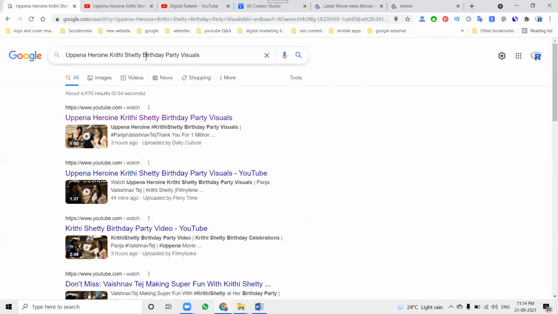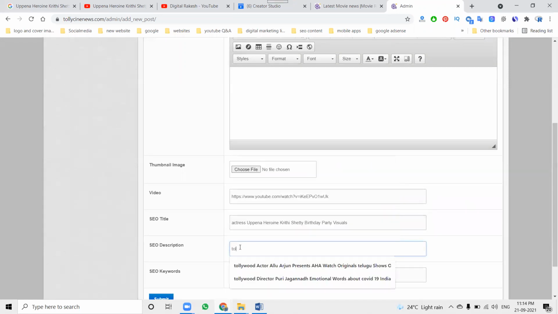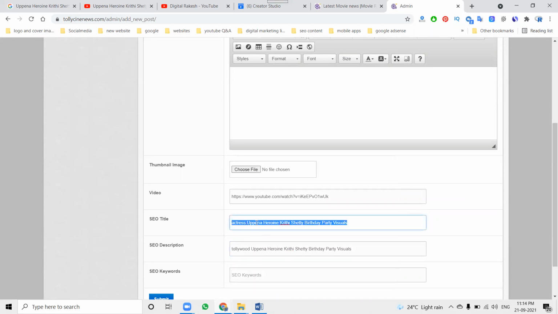After this, I'm writing a little bit in the address option. Here I'm writing the description: Tollywood actress visual.